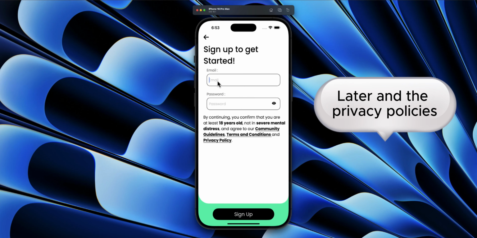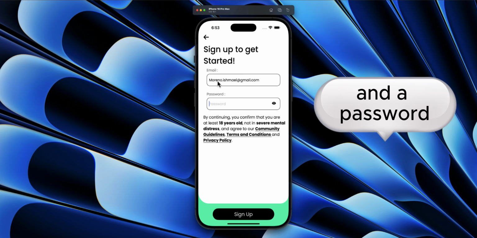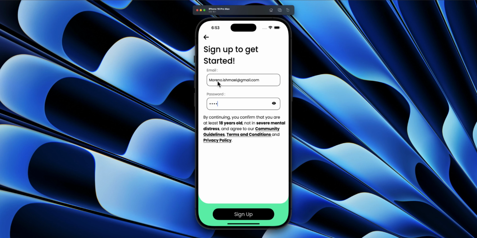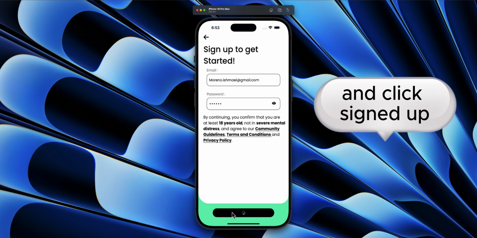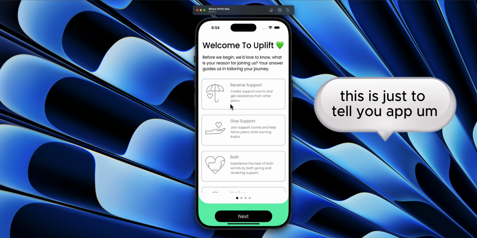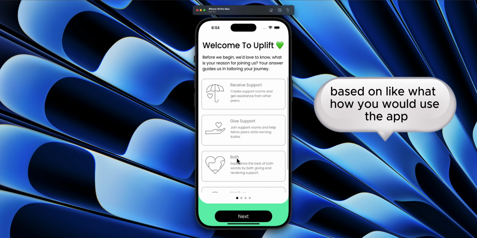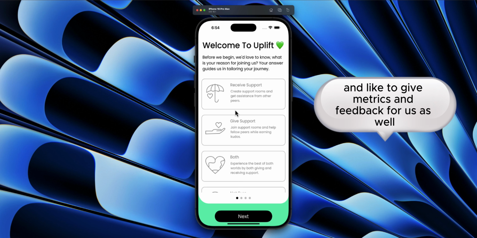And your privacy policy. So I'm going to enter an email address here, gmail.com, and a password. I click sign up. From here you would see the actual welcome to Uplift. This is just to tailor the app based on how you would use it, and to give metrics and feedback for us as well.